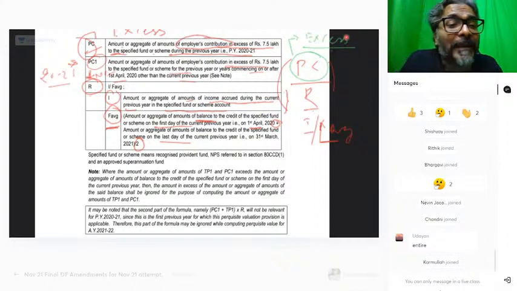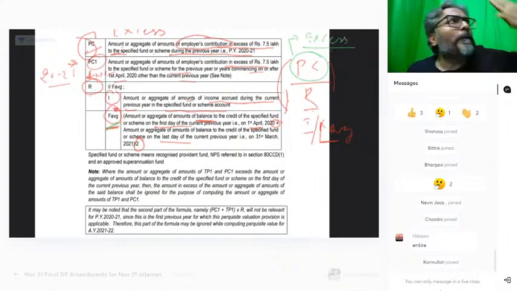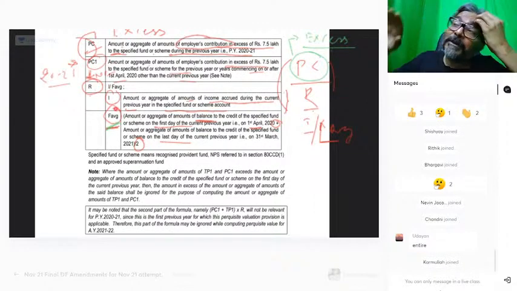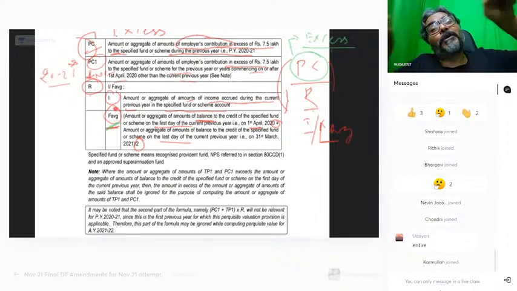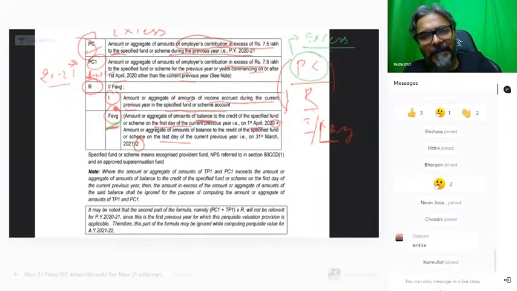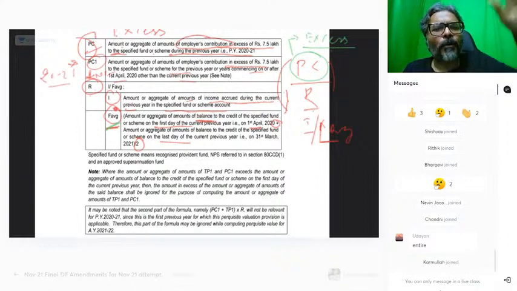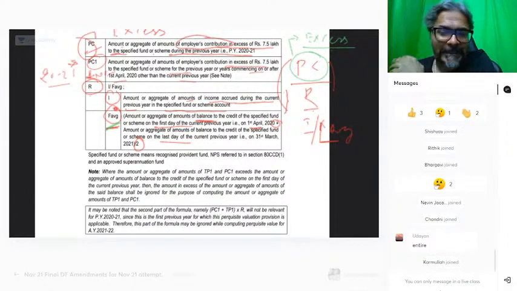So if you see the average, when you take the opening balance as on the first day and the closing balance as on the last day, don't you think that on the opening balance and on the closing balance, even the employee contribution would be there? But the employee also contributes to these funds. Even the employee does contribute to this particular fund. So whether on the opening and on the closing balance, the employee contribution is also to be taken into account, and the answer is yes.